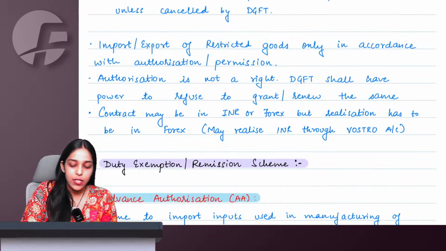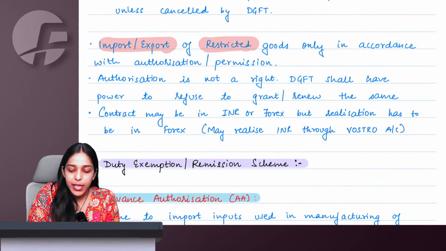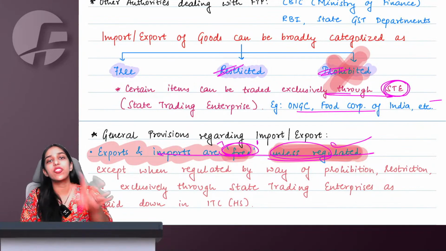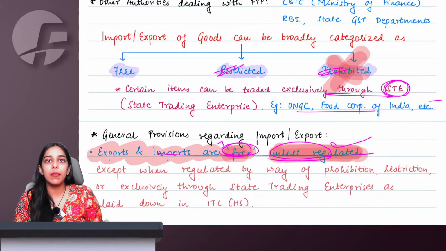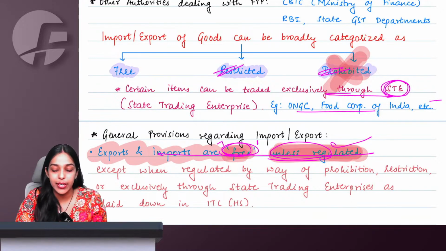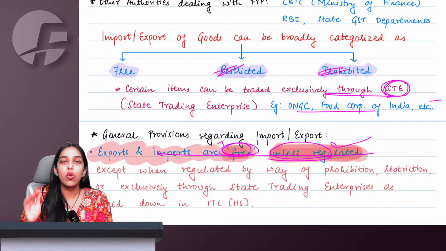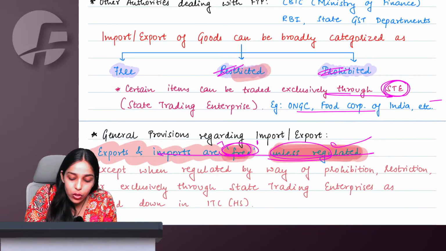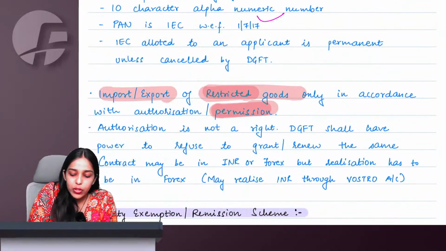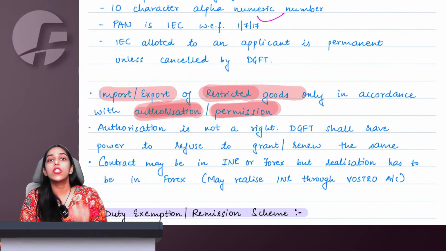Got it, ma'am. So now, if you want to import or export restricted goods, see, importing or exporting prohibited goods is not in question. If I ask even my father or mother that I want to go at his or her place, I'll simply get a slap, right? So that is the prohibited only. No need to discuss further. But if I want to go at restricted places, in that case, what will I have to do? I will have to take permission. I will have to take authorization.